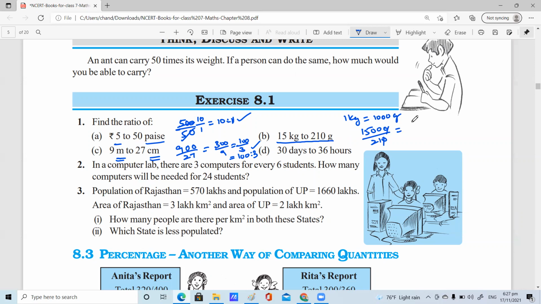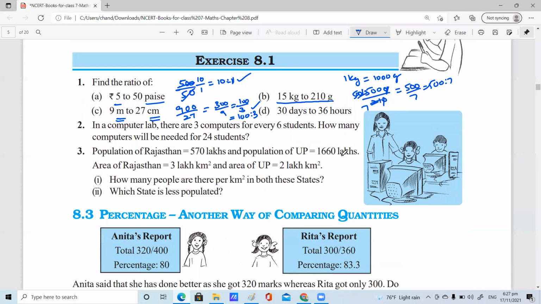The 0 will be cancelled. 3 sevens are 21, 3 fives are 15, so 500 is to 7, right? Yes, ma'am. Can you also do it as 15 into 1000 divided by 210 into 1, which equals 500 is to 7? Yes, right.